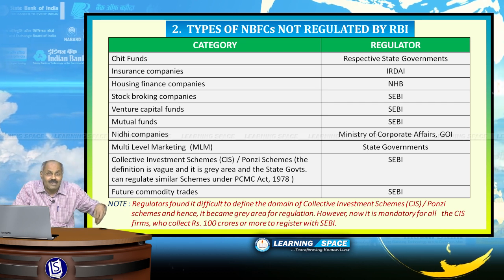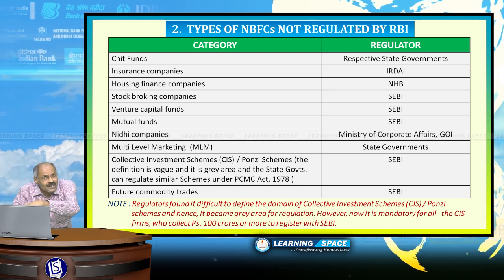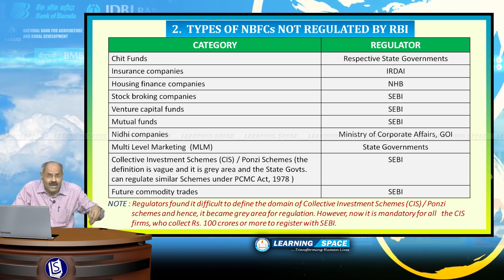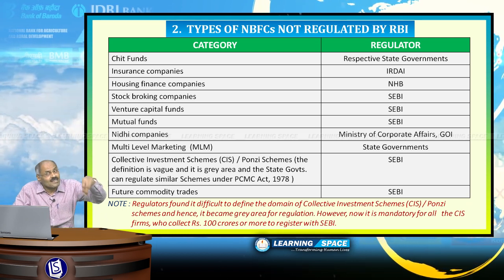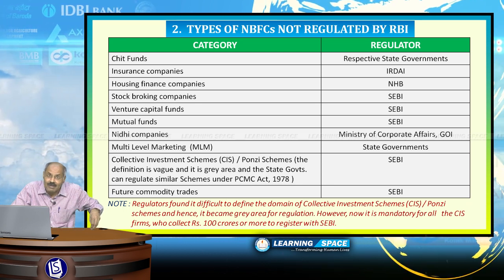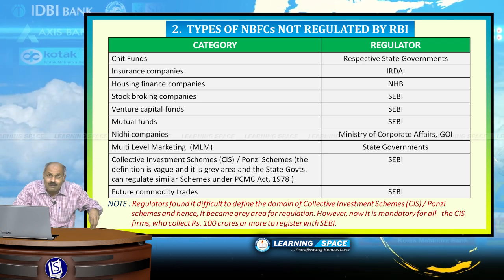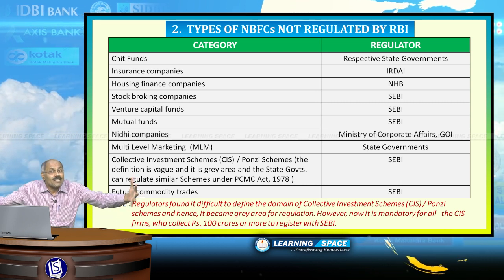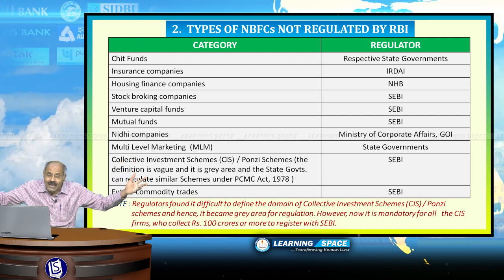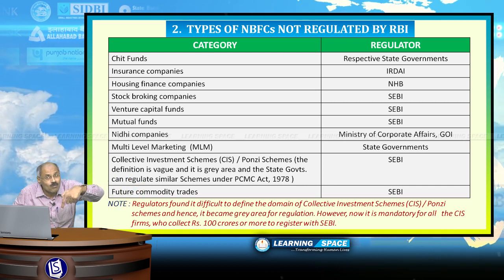Then comes one type of company, the Nidhi companies. The regulator for Nidhi companies is the Ministry of Corporate Affairs, Government of India. We are going to discuss what a Nidhi company is. Then multi-level marketing. Multi-level marketing comes under the regulatory purview of state governments. Then collective investment schemes. What is meant by collective investment schemes? These are schemes where the company collects money from the public and offers exorbitant returns. The regulator, when the collective investment scheme value is 100 crores or more, is SEBI.